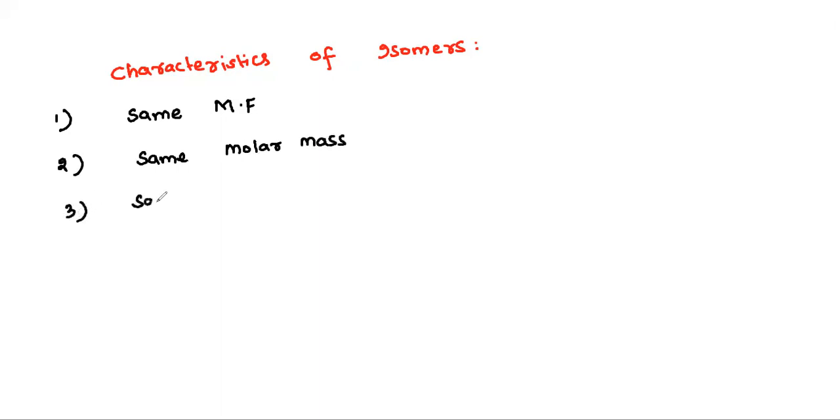Not only that, they'll have same general molecular formula. For alkane, I hope everyone knows that it is CnH2n+2. Suppose any two alkanes exhibit isomerism, that indicates they will have same molecular formula, same molar mass, same general molecular formula as well. Not only alkanes, any set of isomers you consider will have same general molecular formula.